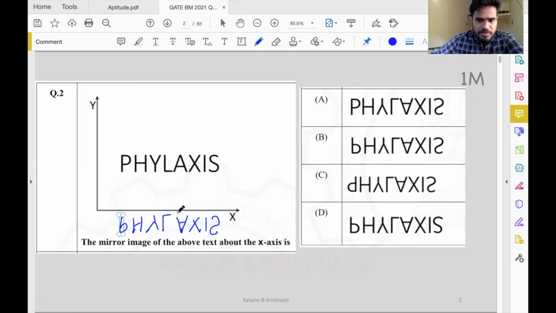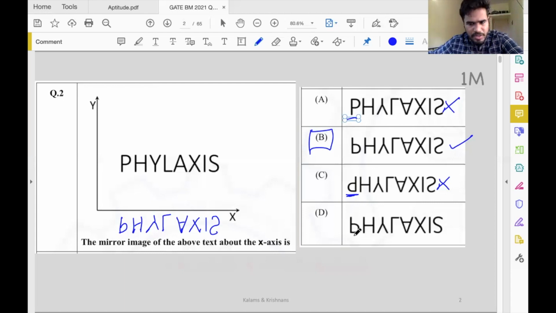So which of these images matches this? P is P as such. It's not a mirror image, so this is incorrect. We have P, H, Y, L, A, X, I, S. This is correct. Because it's just one choice that's correct out of 4, we can pick option B as the correct answer right now. But just to double check, make sure these 2 are incorrect. P's mirror image, this is not the mirror image, right? So this is incorrect. Just looking at this letter, we can say it's incorrect.